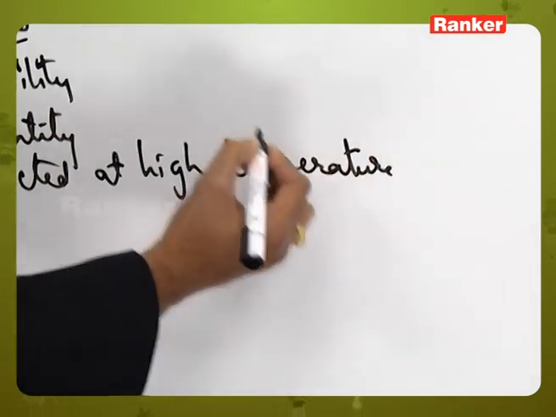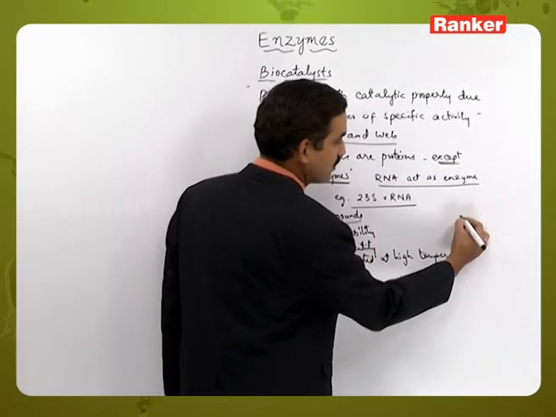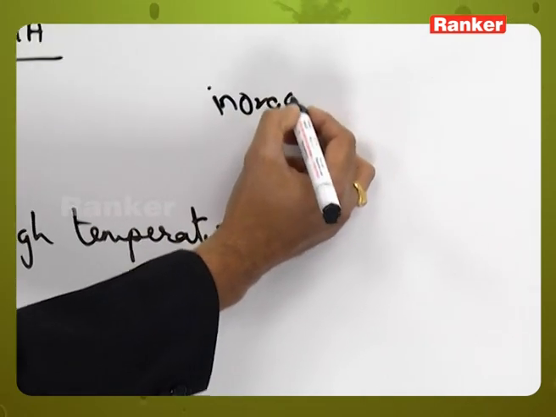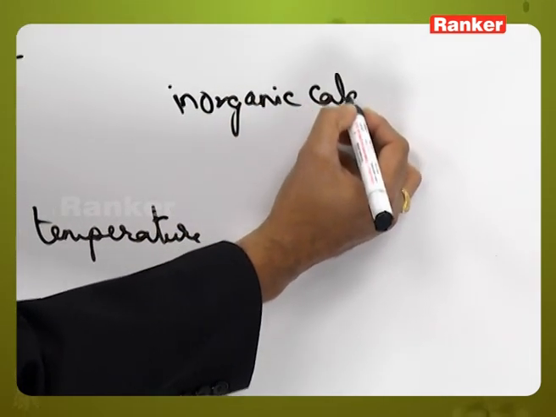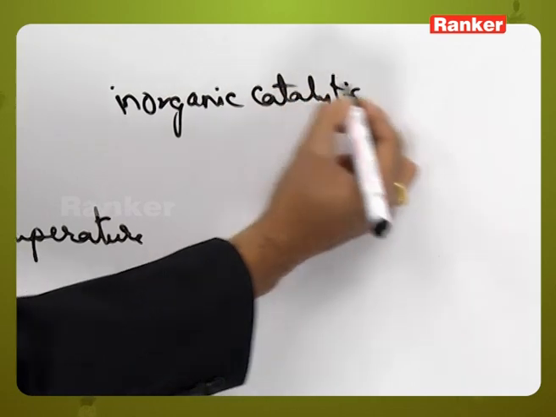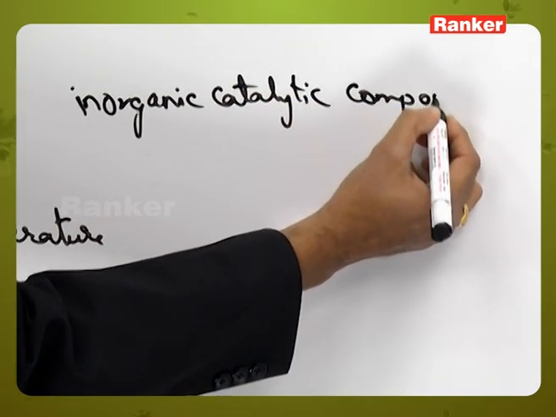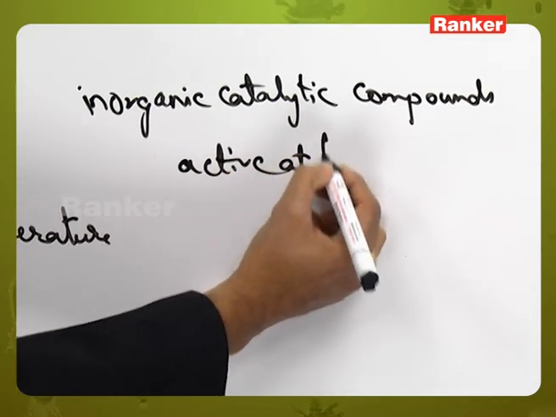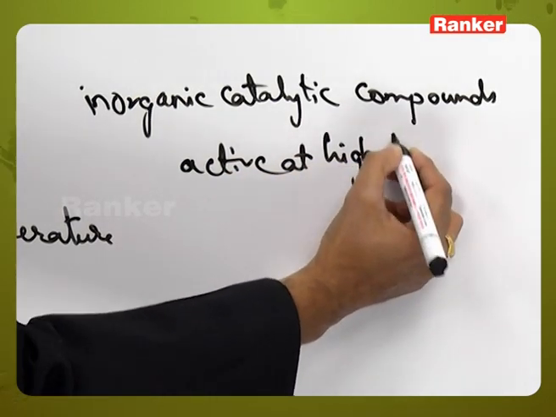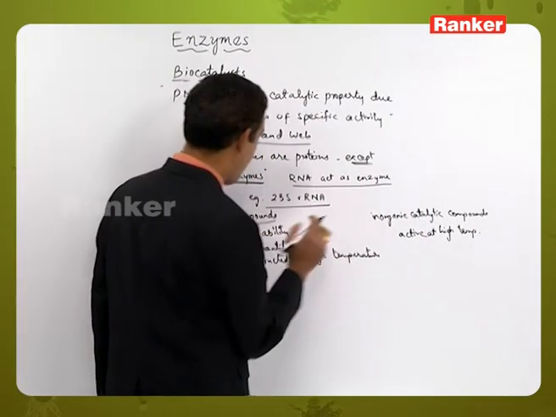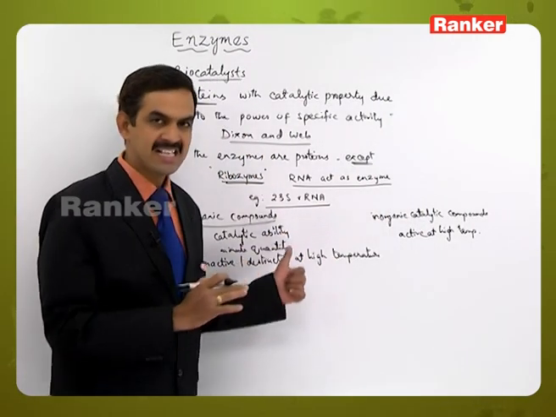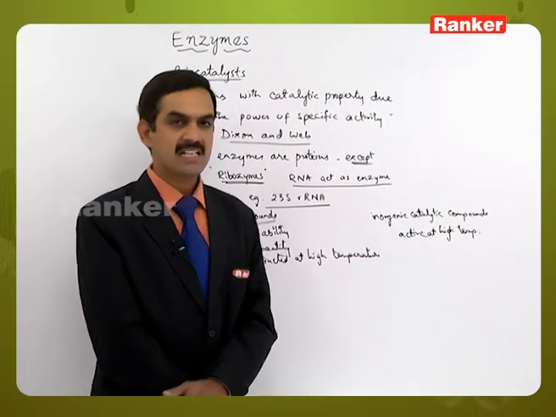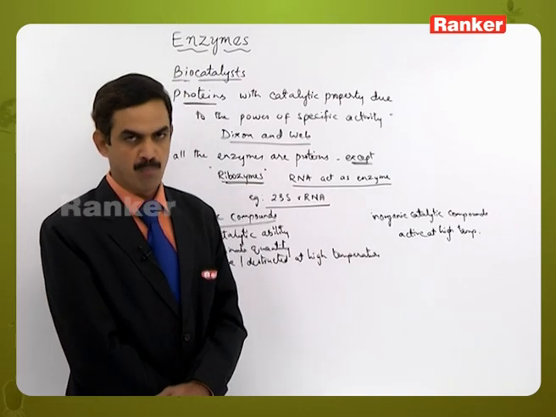But the inorganic catalytic compounds are generally active at high temperatures. That is a basic difference that we find between the organic catalytic compounds, that is enzymes, and the inorganic catalytic compounds.